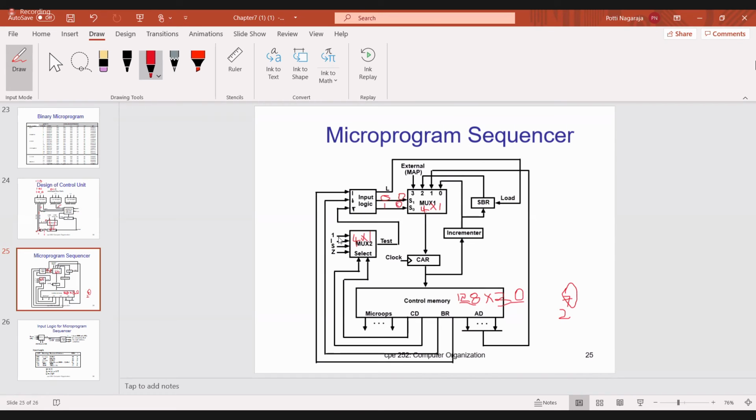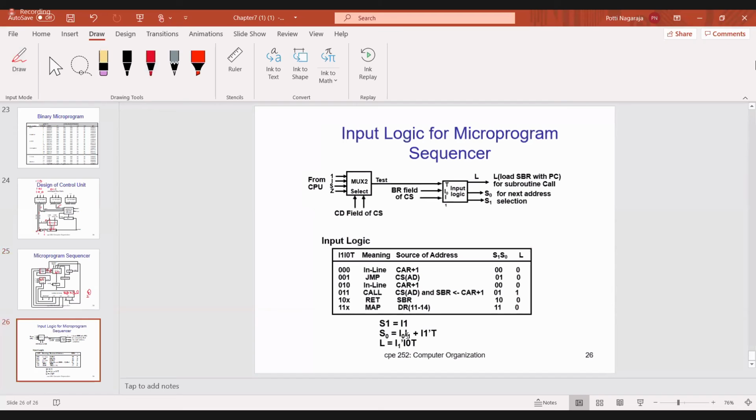See what is there: the 0th input is 1, the first input is L, the second input is S, and the third input is Z. The select inputs are I0, I1, and T. Now this one, a sample operation, I will show you with respect to the truth table.